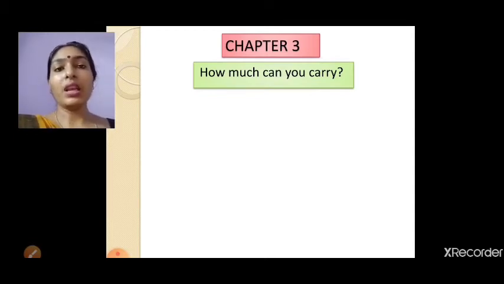Bholu used to say, I am elder than you, so I am the big one. Golu said, no, I am the big one. So they had a competition. Golu was clever. They decided that whoever can fly up with a bag will be the elder, the winner.